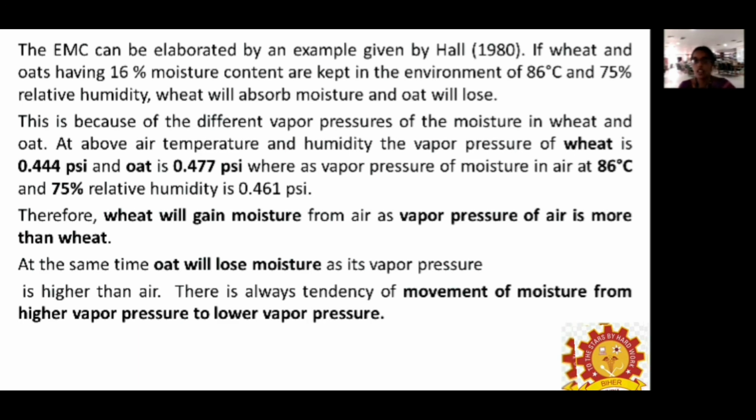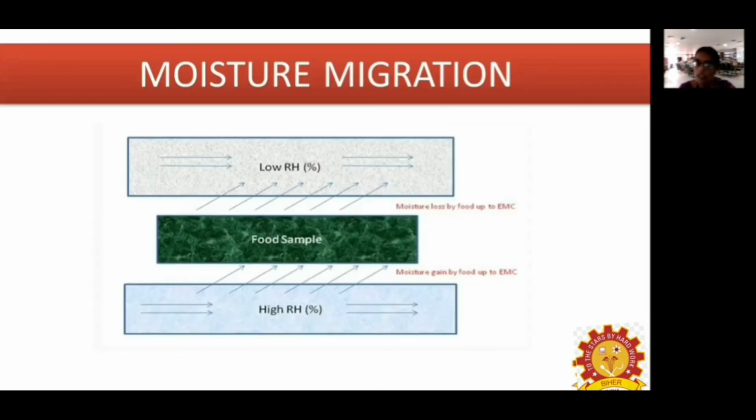The next one is equilibrium moisture content. This is the moisture content obtained by the grains with respect to the set of atmospheric temperature and relative humidity, which is known as the equilibrium moisture content. In terms of moisture migration, if an atmosphere has a higher relative humidity, the food sample will start to absorb moisture. If the food sample has a higher moisture content compared to air having a lower relative humidity, the food sample will start to lose moisture.